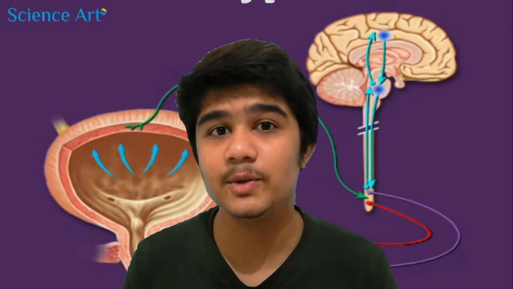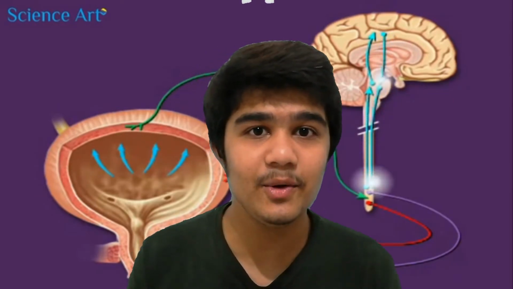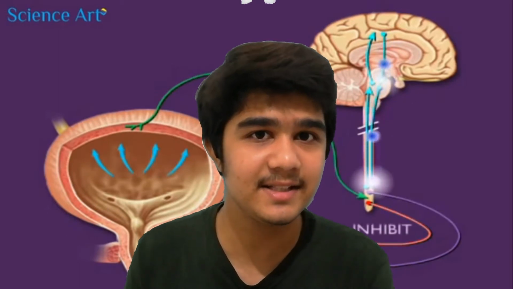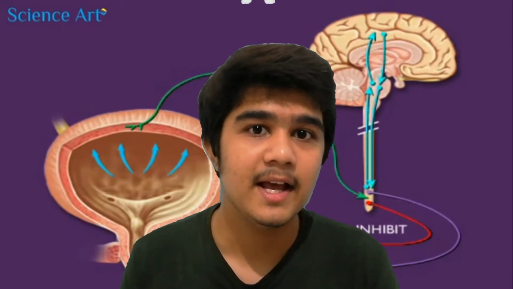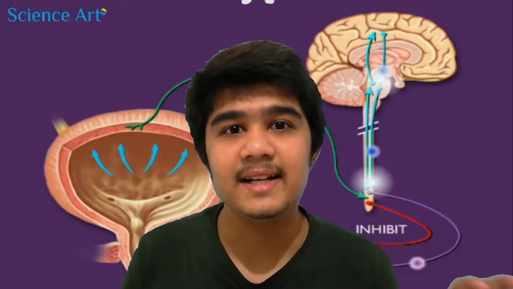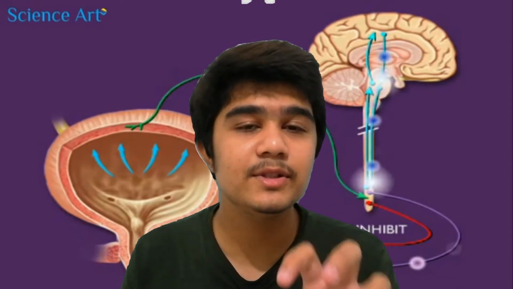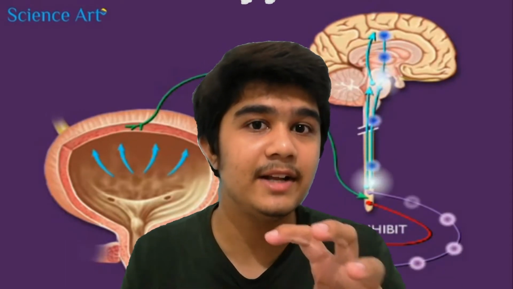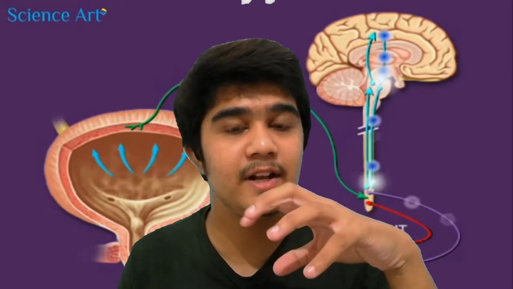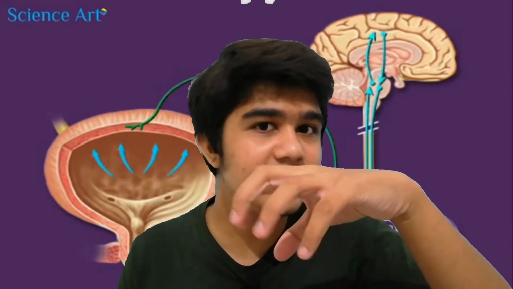So what happens? Urine gets filled into the bladder. Pressure increases and volume also increases. The bladder has a sensory receptor, and that receptor sends the signal via sensory afferents to the sacral segment of the spinal cord, that is S2, S3 and S4. Pelvic nerves are there. So they tell the parasympathetic system, detrusor को contract करो so that urine can pass out. So the detrusor will contract. Now this is the detrusor muscle.